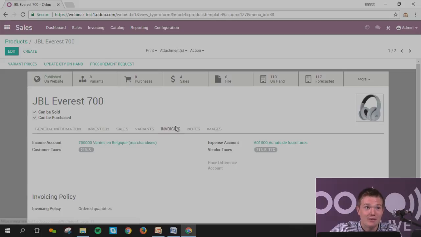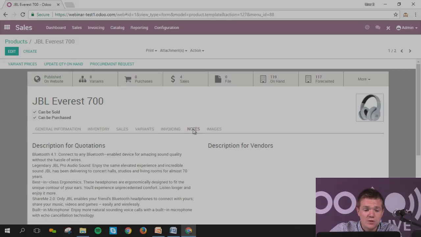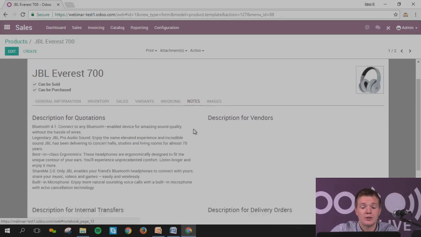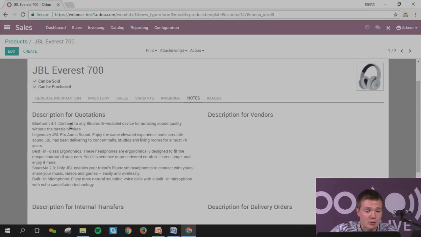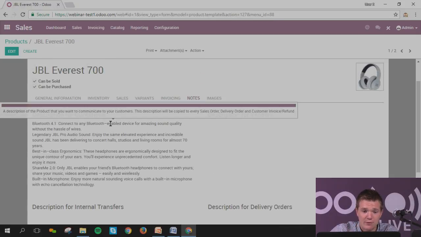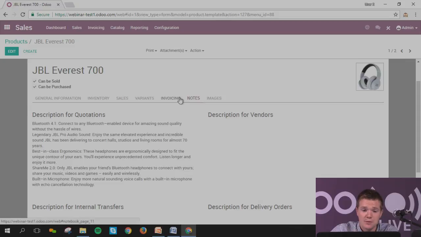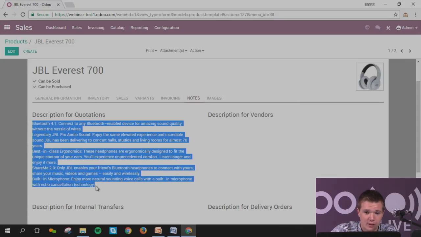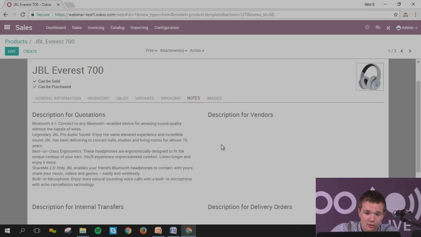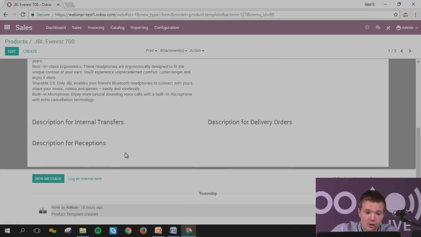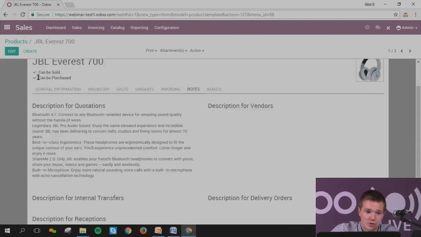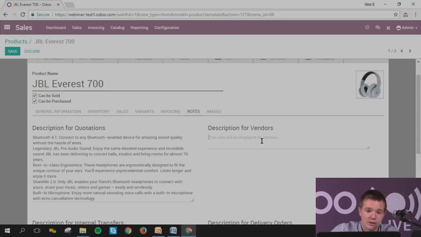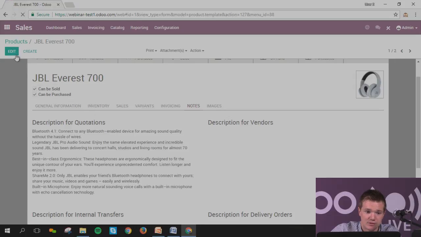Okay, so this is the invoicing. Okay, notes. This can be quite cool as well for you, because you can put the information linked with the quotation. So every time you have an order, as soon as you put some information regarding this product on the quotation, you can have a description of the product. You can put it for the vendor, for the purchase order that you do. Internal references for the transfer, for the delivery order, and for the reception. So basically, you just click on edit and you put the information in here. Okay, I will just save it.